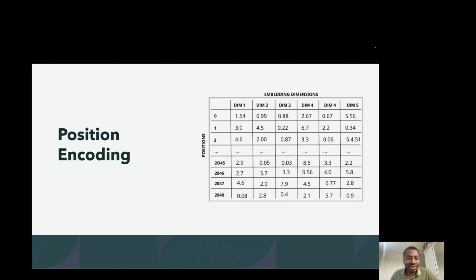And the position encoding is also like this, where we have this table of all the possible positions that we support in our model. For example, for a model of 2048 context length, we have 2048 positions, and we have 5 dimensions. So you could take position 1 and just pick this vector as the representation of that position.